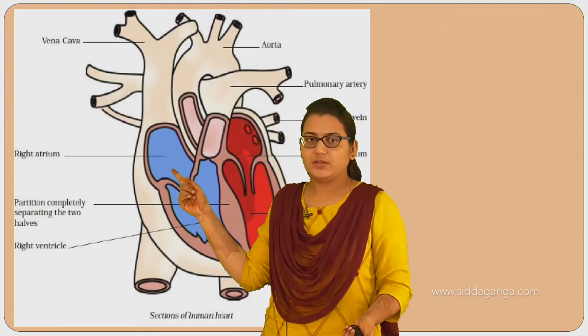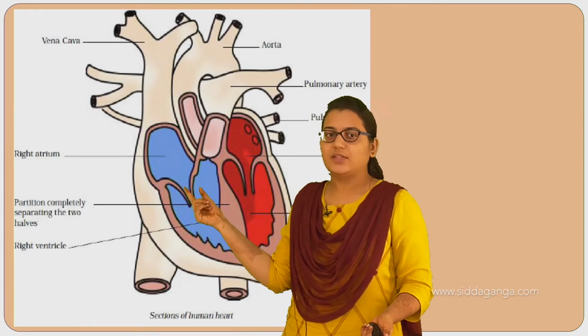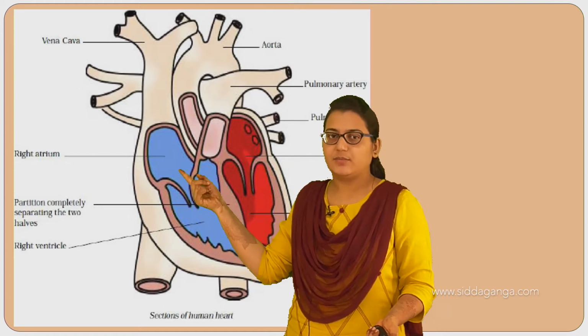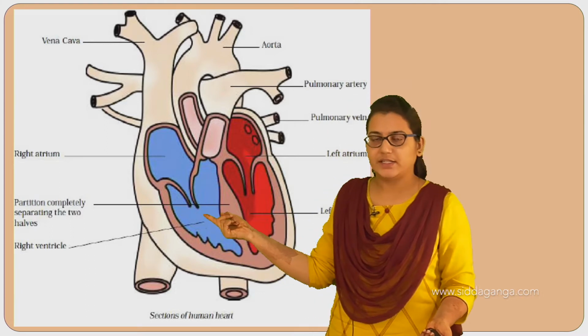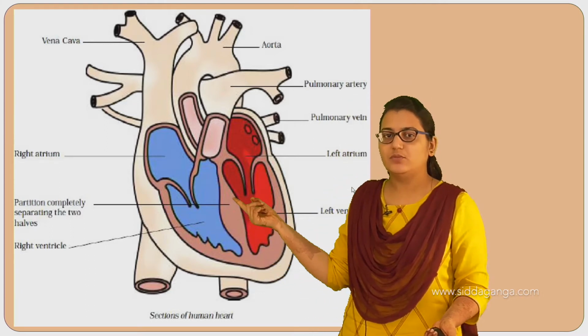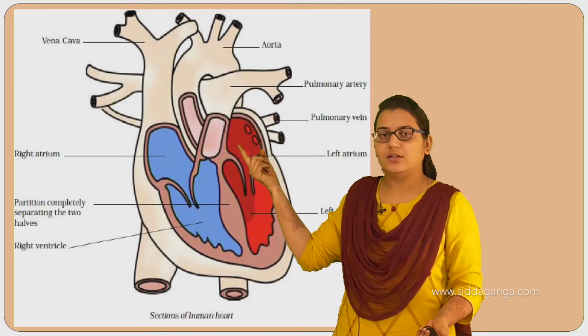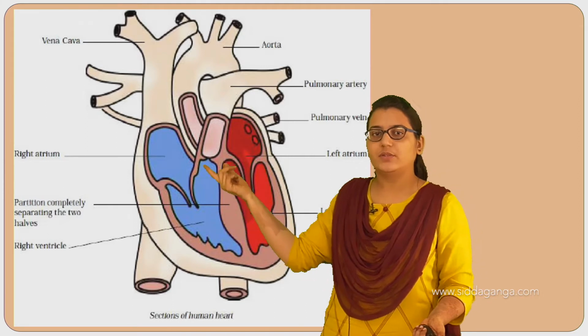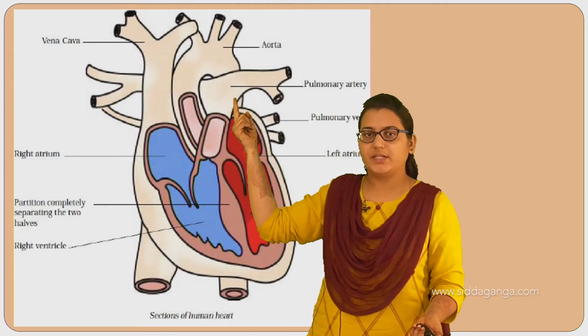From the right atrium, here we have a valve which opens, and from this right atrium the blood flows to the right ventricle. And from here the blood moves to the lungs through the pulmonary artery.